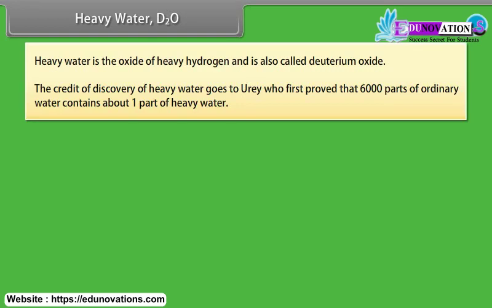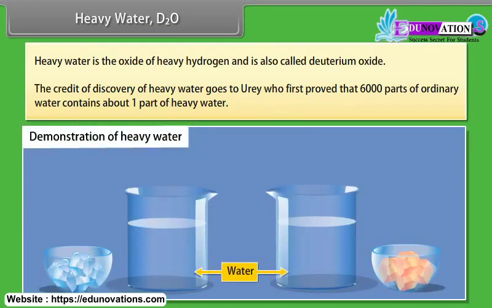Demonstration of heavy water. Firstly, take 2 beakers filled with water. Drop an ice cube which is blue in color in the first beaker and see that ice floats on water. In another beaker, drop another ice cube which is red in color, made of heavy water D2O. You will see that the ice cube sinks in the water. This is due to the fact that deuterium is a heavier isotope than hydrogen and it changes the physical and chemical properties of water.